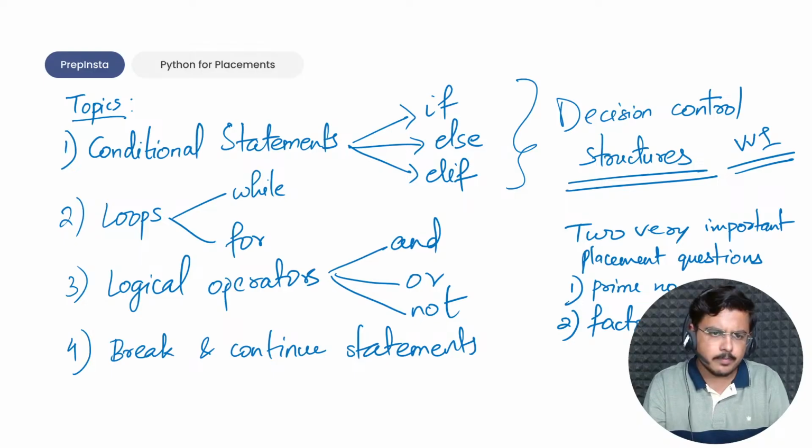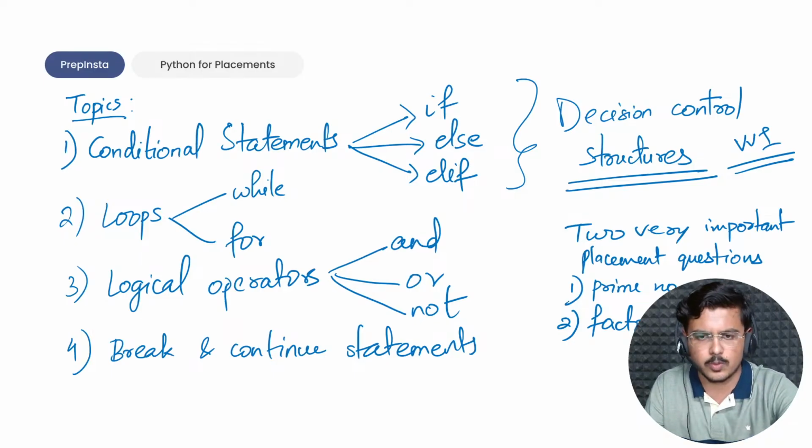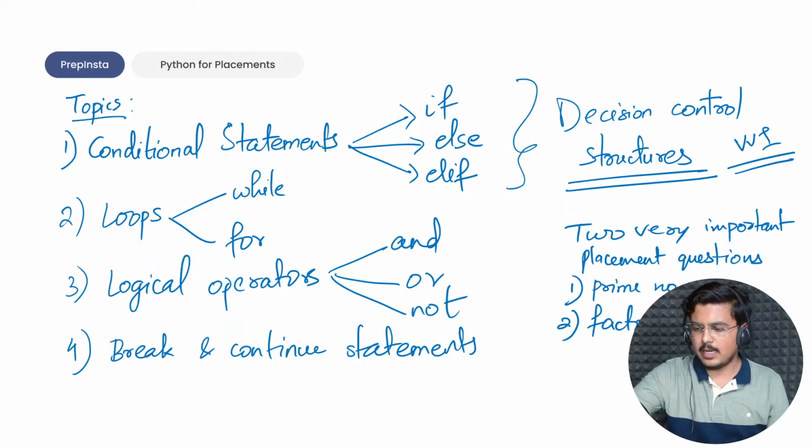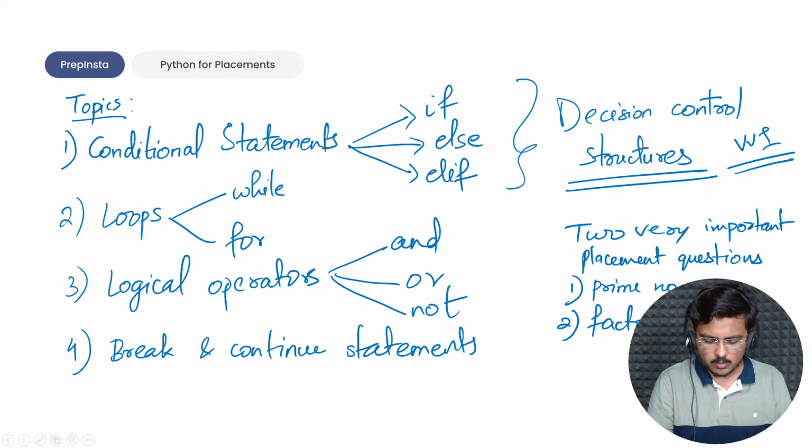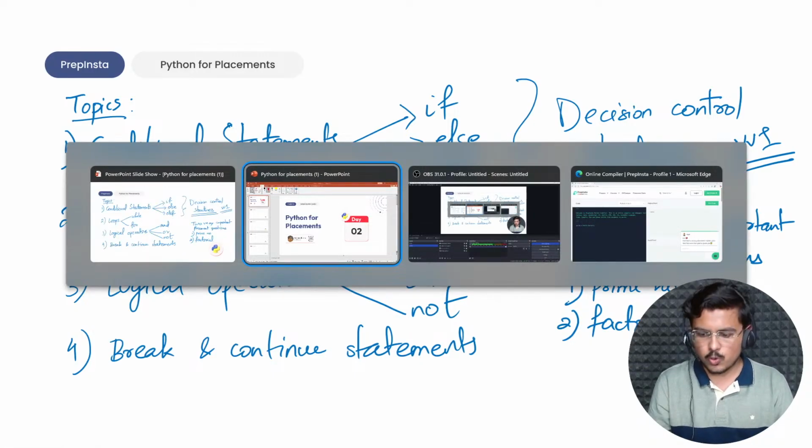So now I've written majorly about these things and we'll straight away go to the decision control statements. We'll learn about them. I'll keep this tab aside and I'll go ahead with my keyboard. Let's switch to our coding portion.